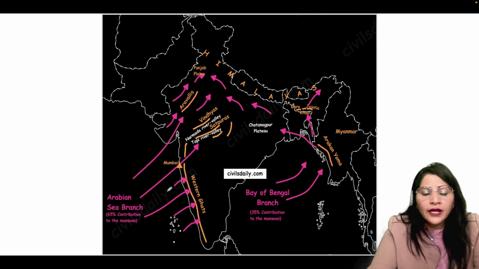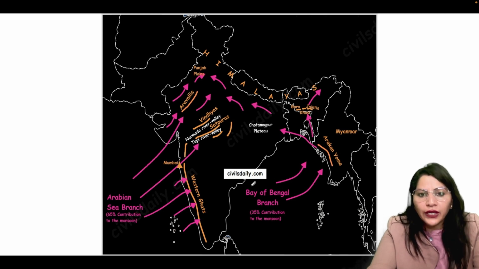So this was the Arabian Sea branch and the Bay of Bengal branch of monsoons, and how they work. The Arabian Sea branch has three branches, and the Bay of Bengal branch is divided into two branches. One goes from West Bengal, and the second up to the Brahmaputra plains.